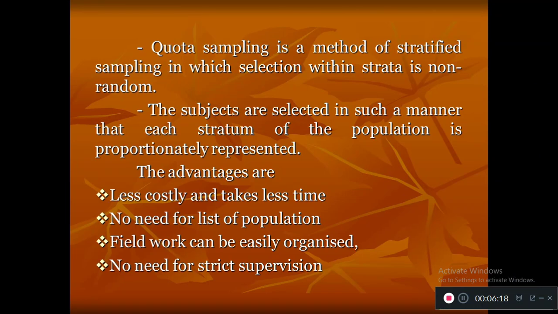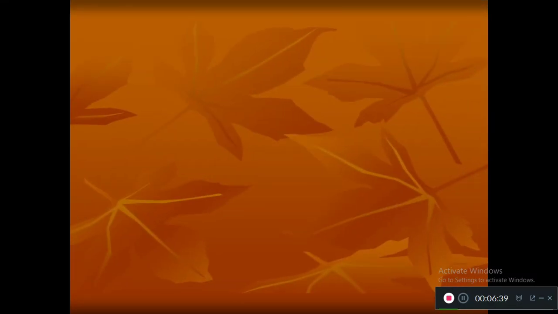So the best advantages are it is also inexpensive and it takes less time to collect more sample, and here also sampling frame is not necessary, and field work can be easily organized and no need of strict supervision for this method. So these are the advantages of quota sampling technique.